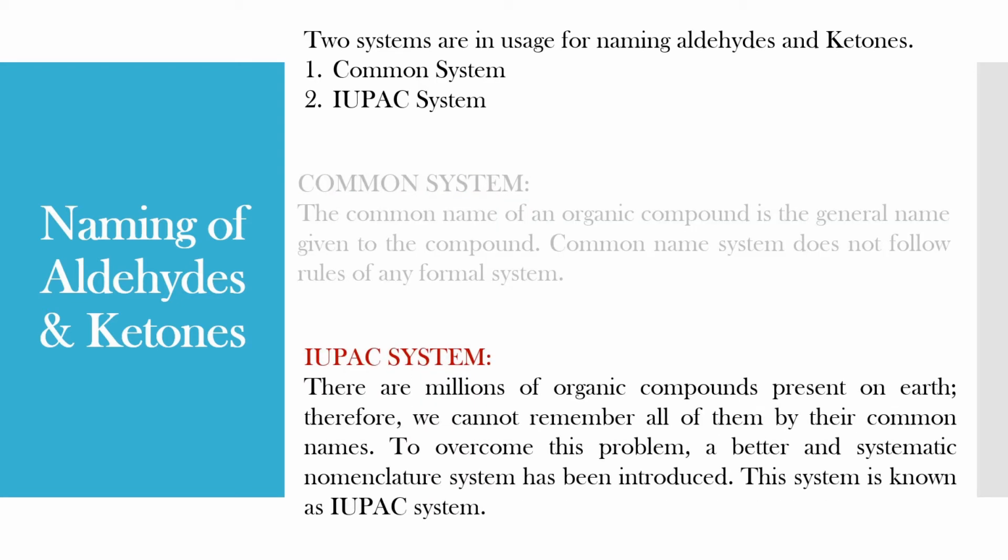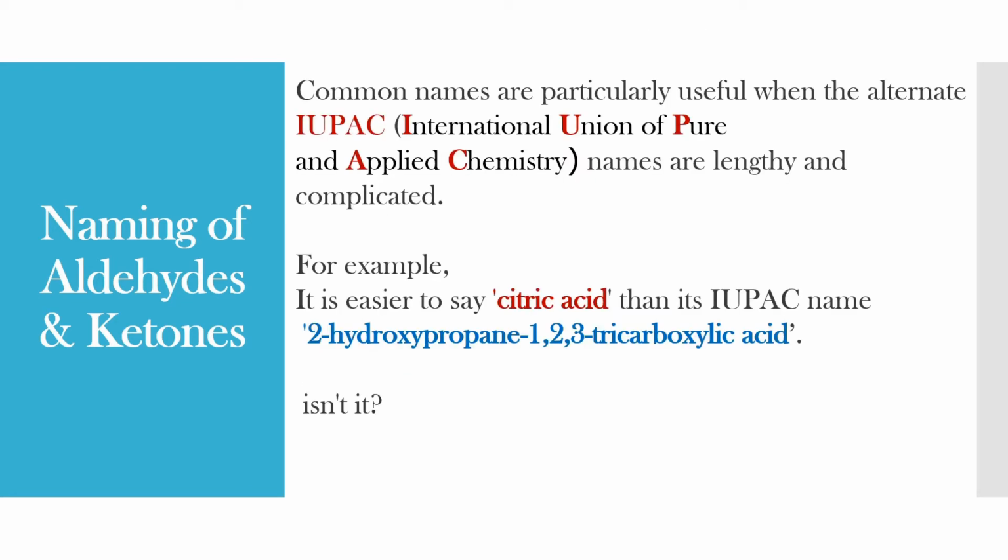There are millions of organic compounds present on Earth, so we cannot remember all of them by their common names. To overcome this problem, a better and systematic nomenclature system has been introduced. This system is known as the IUPAC system. IUPAC means International Union of Pure and Applied Chemistry.